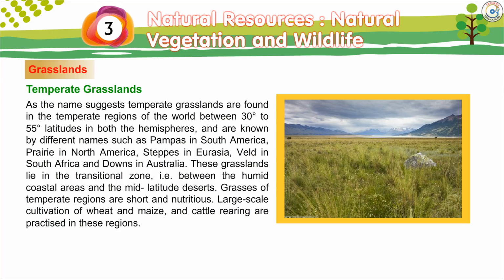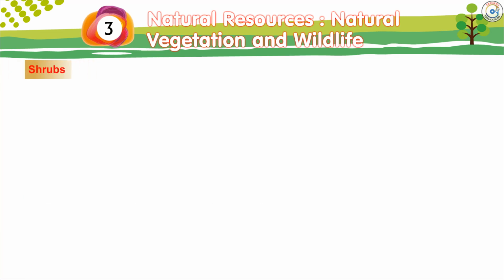These grasslands lie in a transitional zone, that is, between the humid coastal areas and the mid-latitude deserts. Grasses of temperate regions are short and nutritious. Large-scale cultivation of wheat and maize and cattle rearing are practiced in these regions.